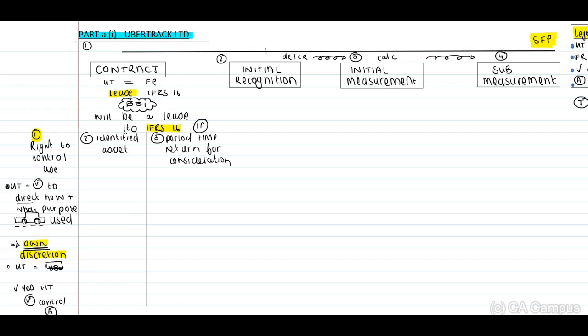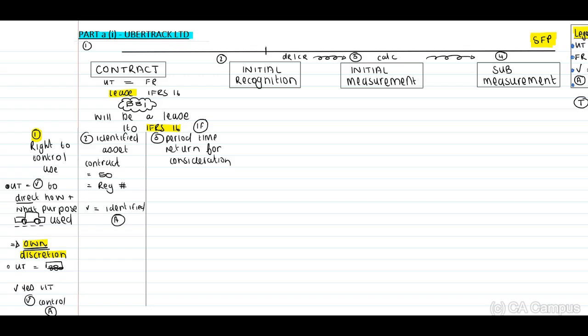Now, is this an identified asset? They explicitly state in the contract, and they specify in the contract, that there are 50 vehicles and they know them by means of registration numbers. Therefore, based on this, we can indicate that yes, this is an identified asset.